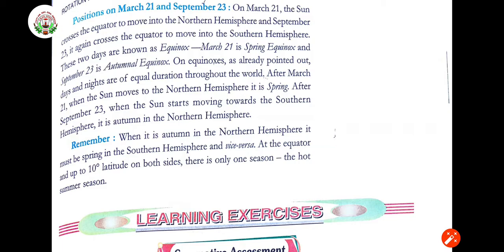In chapter 3 question answers, where you are writing the question answers of chapter 3, in those places you have to draw the diagram of this chapter only. Okay, now thank you children.